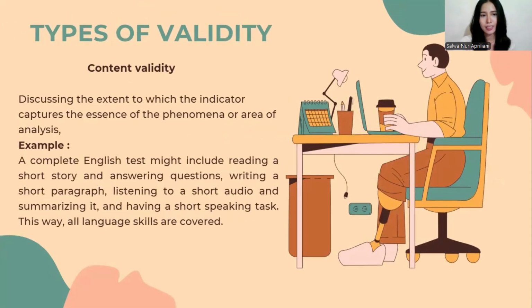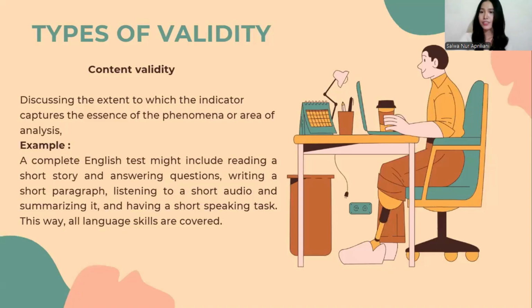Okay, then the next type of validity. The first is content validity. Definition: content validity is the extent to which the indicators capture the full range of the phenomenon or area of analysis.